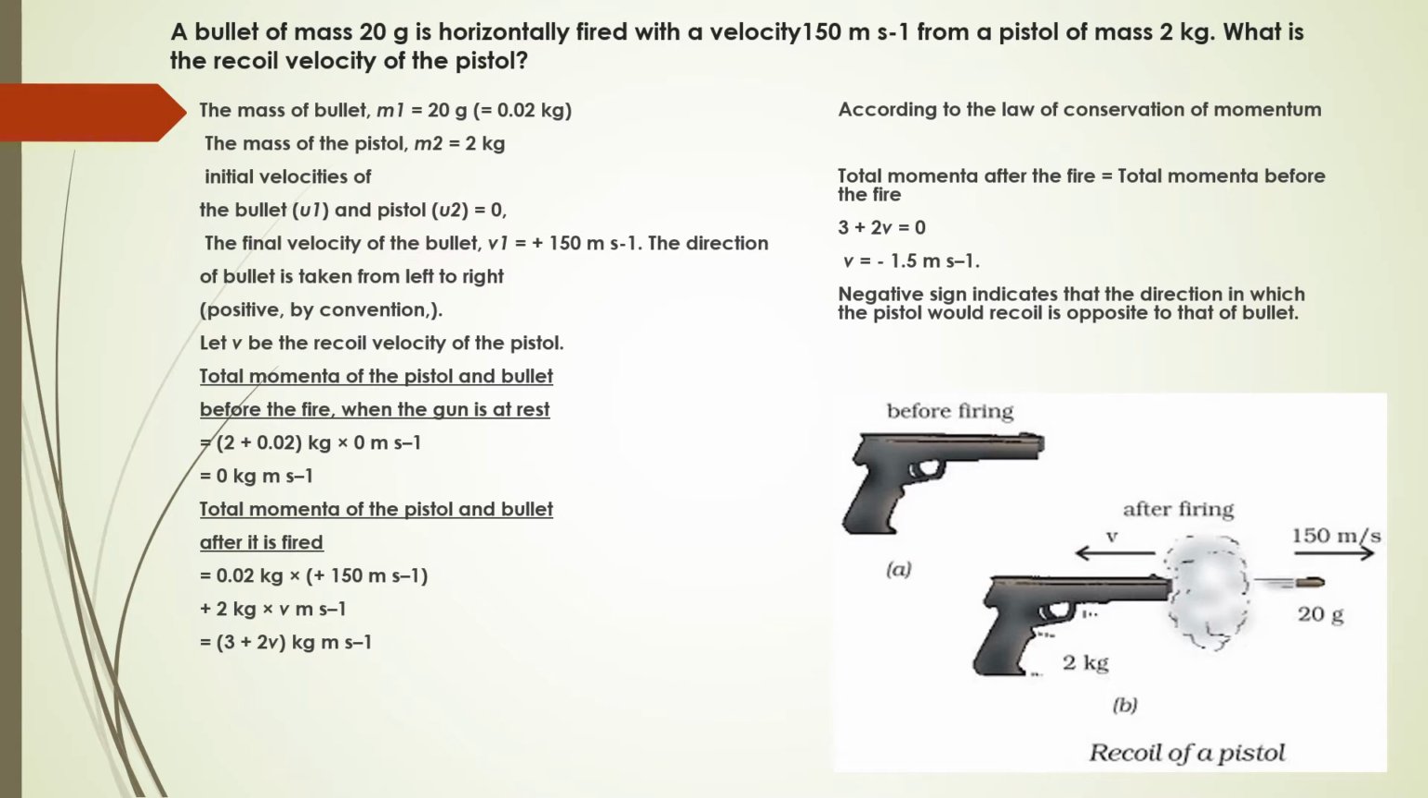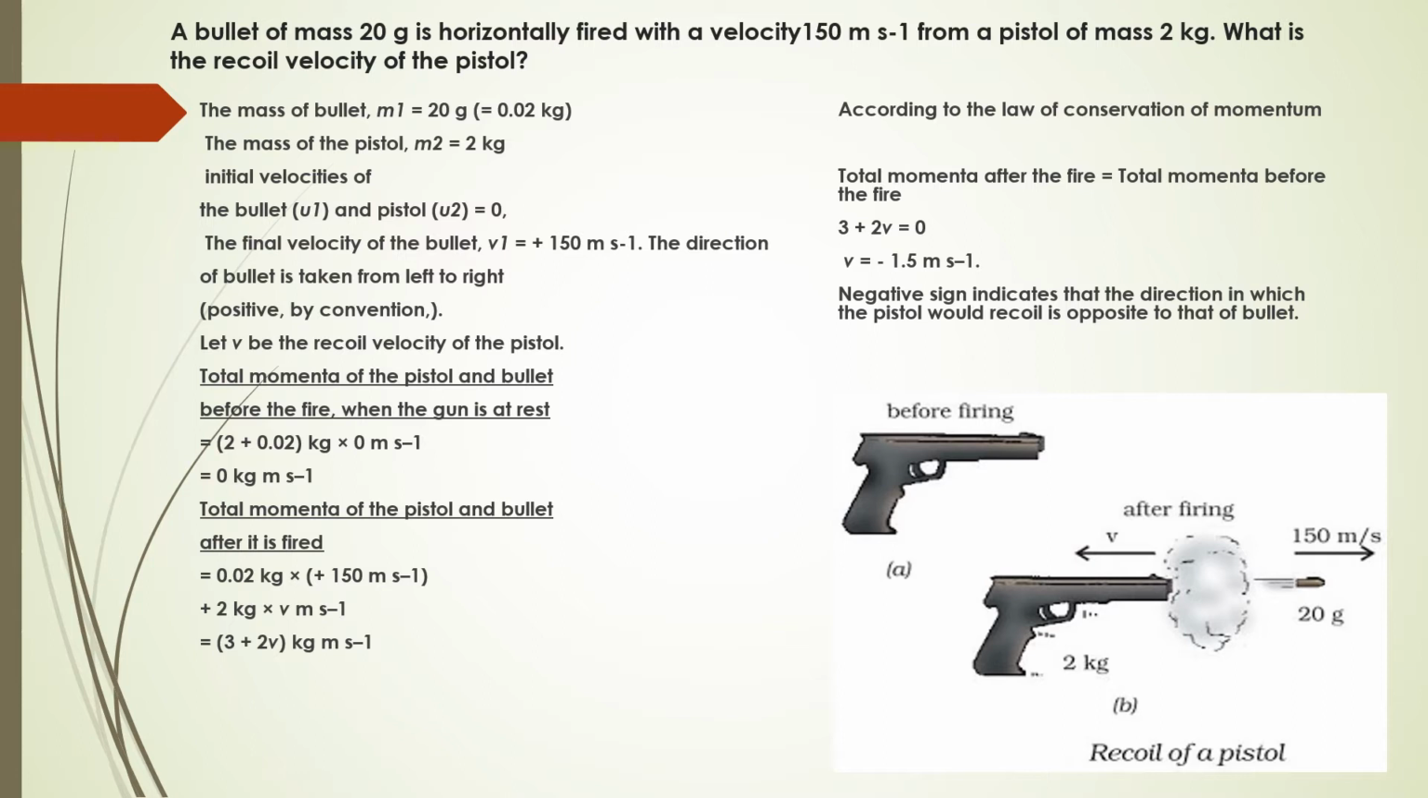The first question is: a bullet of mass 20 gram is horizontally fired with a velocity of 150 meter per second from a pistol of mass 2 kg. What is the recoil velocity of the pistol? So this depends on action and reaction.